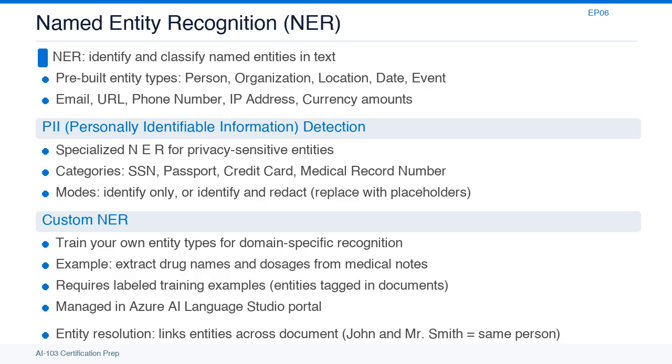Custom NER extends the pre-built model for domain-specific entity types. For example, a healthcare application might need to extract drug names, dosages, and diagnoses from clinical notes. You train custom NER on labeled examples of these entity types. Entity resolution is a related feature that connects entity mentions across a document. It recognizes that John and Mr. Smith and he in the same document all refer to the same person.